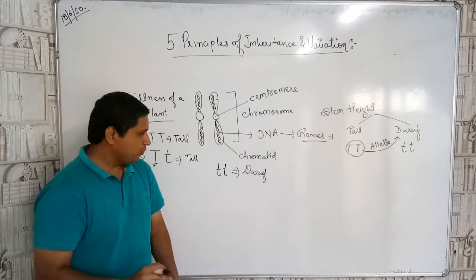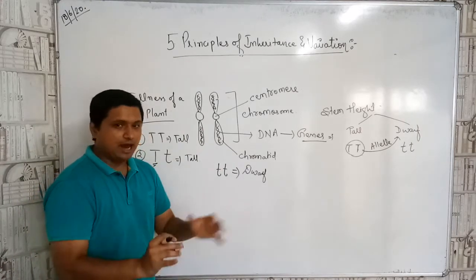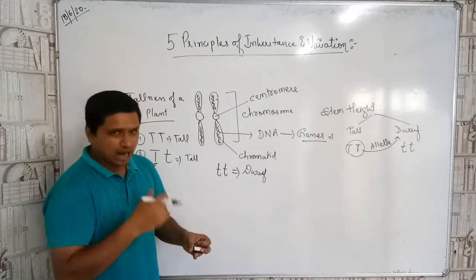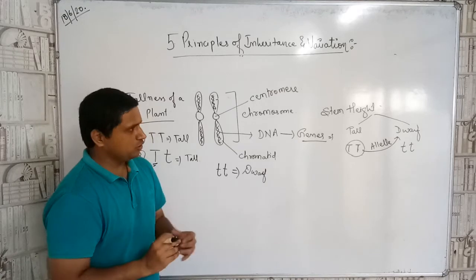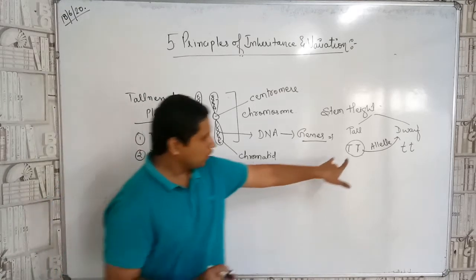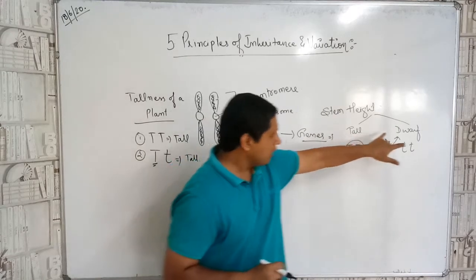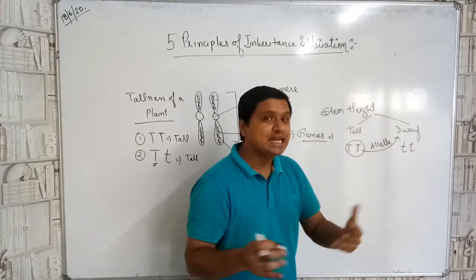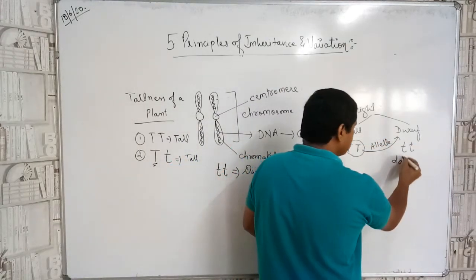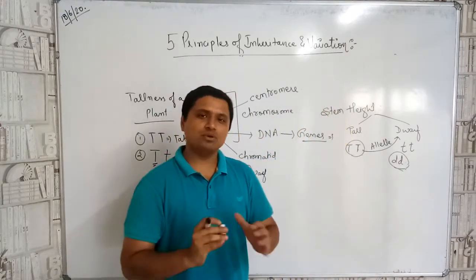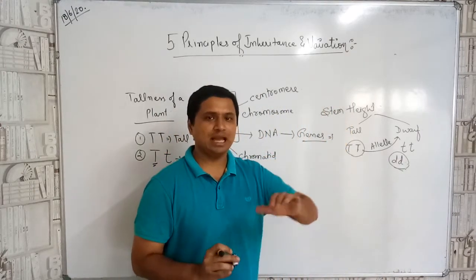I hope you are clear with the concept, children. Now you may have another doubt: sir, for tall we have taken TT, it's understood, that is tall. Why not for dwarf take dd, that is small d, small d? See, for our understanding, we have taken the alleles.